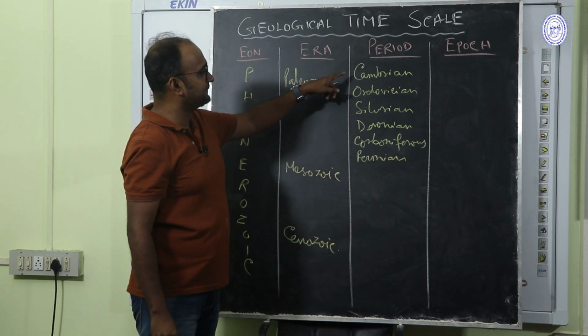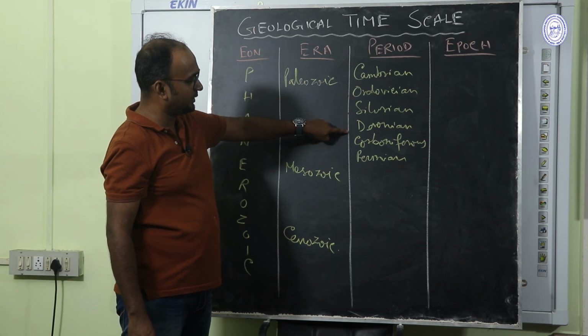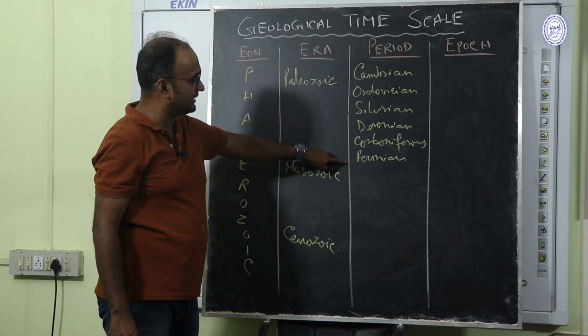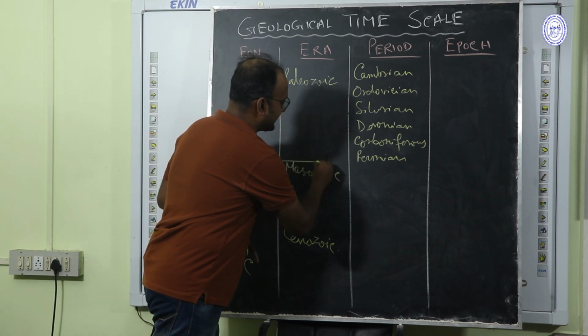So there are 6 periods: Cambrian, Ordovician, Silurian, Devonian, Carboniferous and Permian. So here Paleozoic era ends.